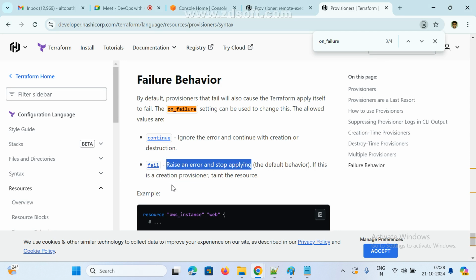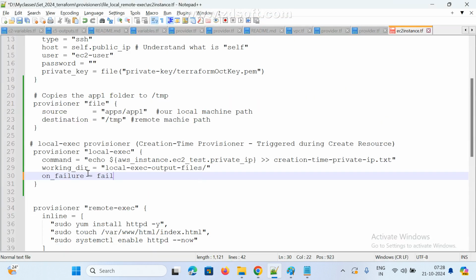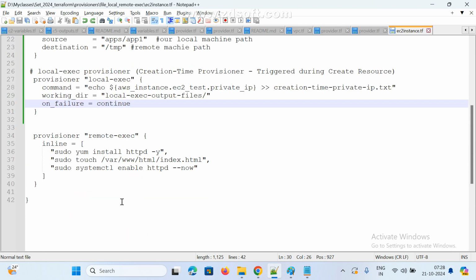Very simple. One guy asked, that is the reason I added it here. So if any errors come, how can we handle them in Terraform? on_failure equal to continue or fail. If you want to continue, continue. If you want to fail, fail. That's it. Now this and all you know.